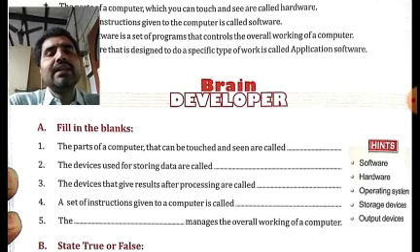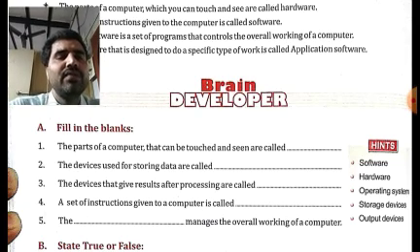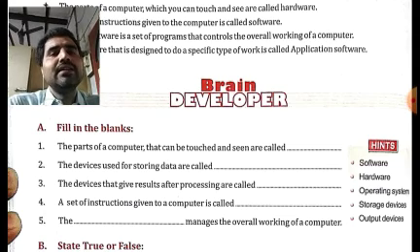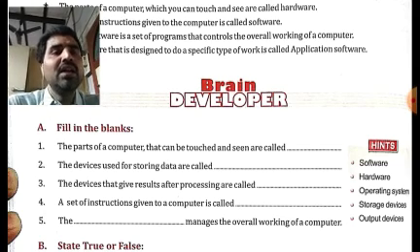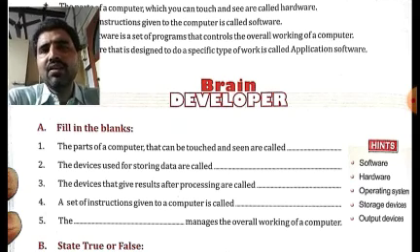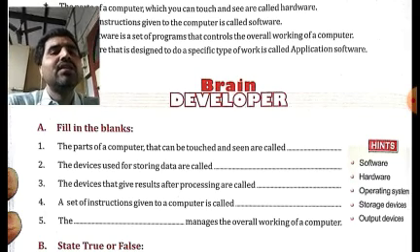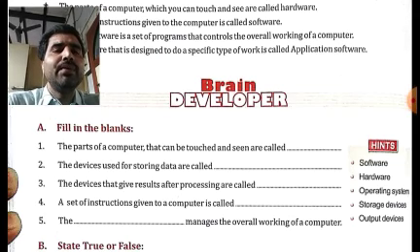Then, a set of instructions given to a computer is called what? What is the correct answer here? It is software. But in your exam, again, you will get three options. The options could be software, hardware, or storage device, or any other option. The correct answer you will choose is software.